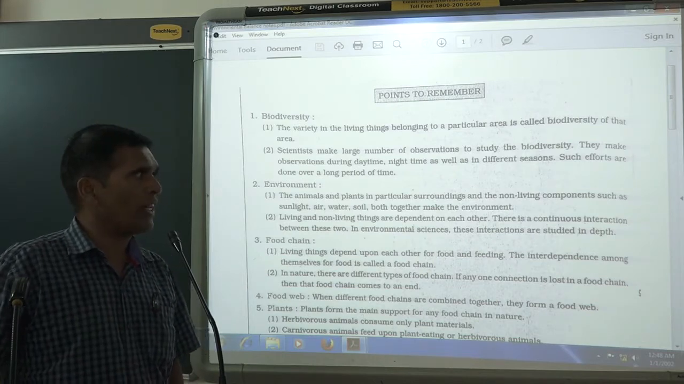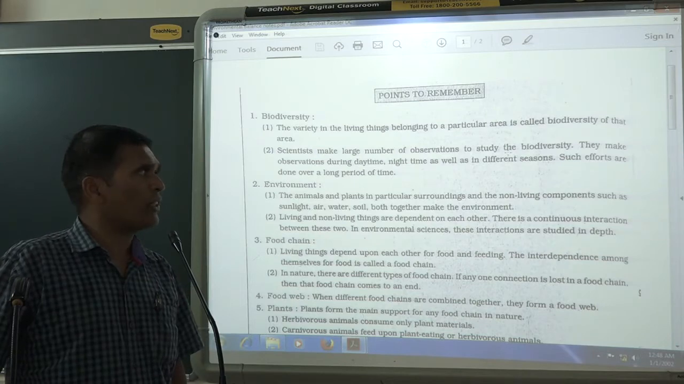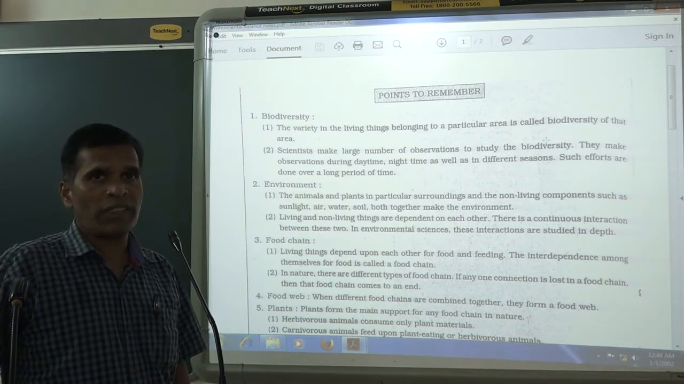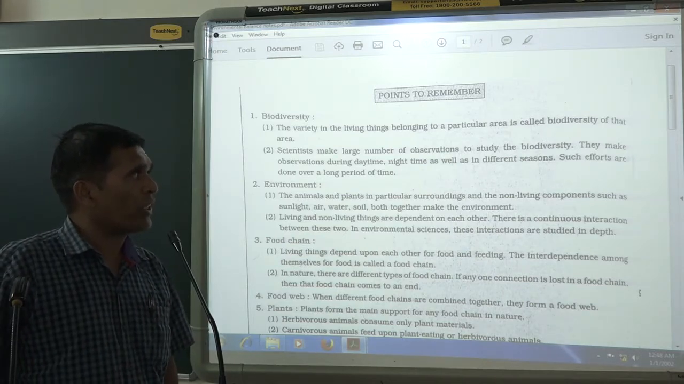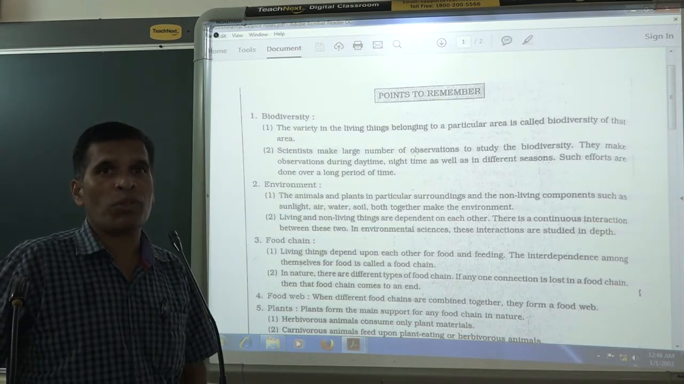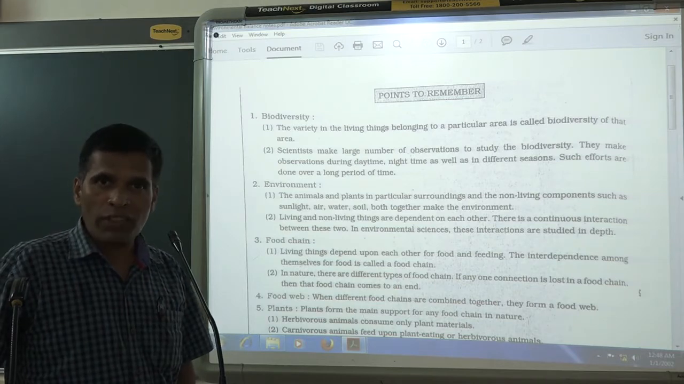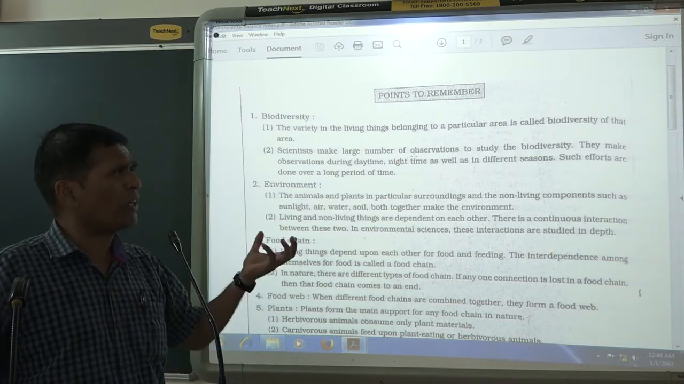Nowadays we are seeing that human beings are interfering with natural things. They are disturbing, spoiling and destroying nature. That's why biodiversity is collapsing, which means it is going to end. That's why we have to take care of biodiversity, because biodiversity plays a very important role. Whether all living things are getting food or not, whether they are surviving or not, that is very important. This is the main core of this lesson.